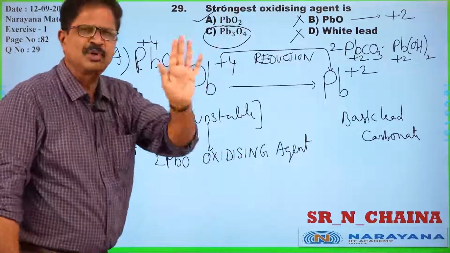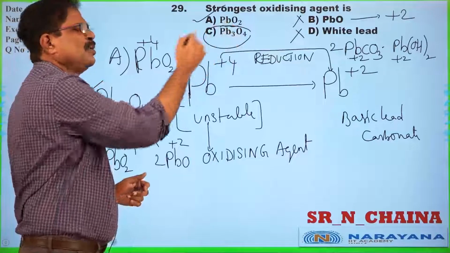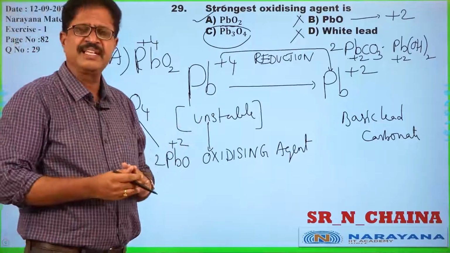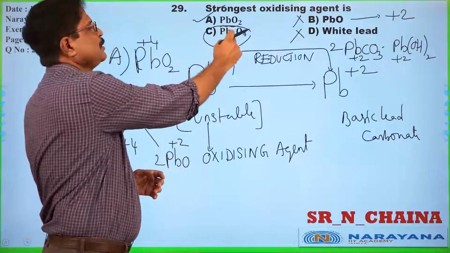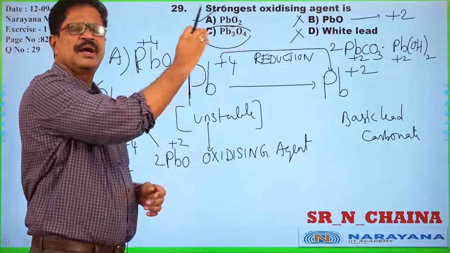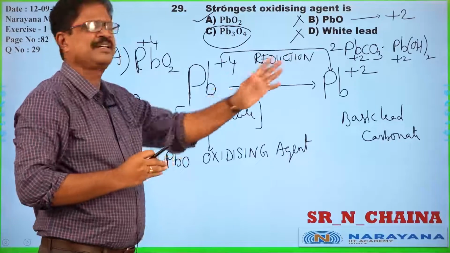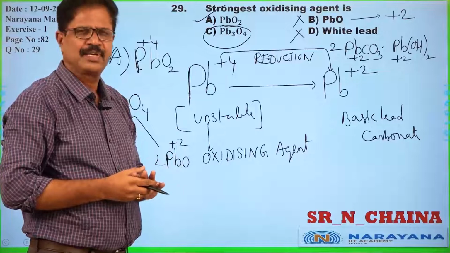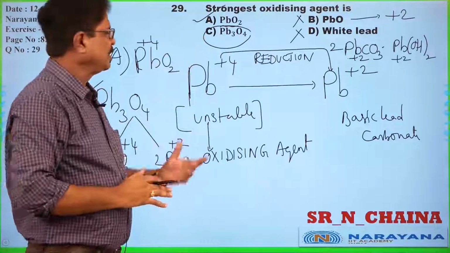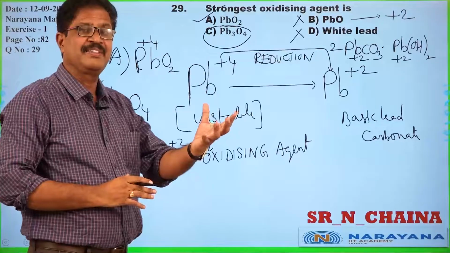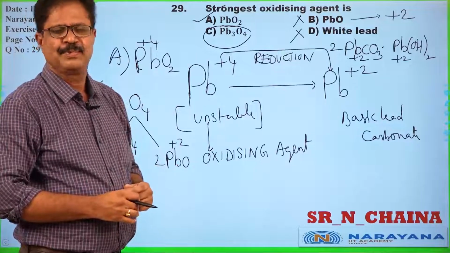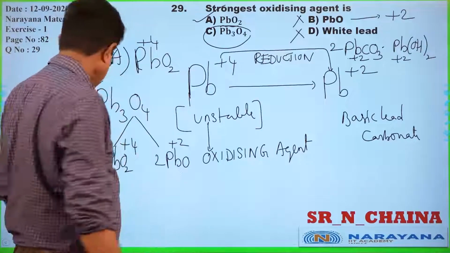Pb3O4 is also one of the oxidizing agents, but compared to Pb3O4, PbO2 has an unstable oxidation state and easily undergoes reduction. So the answer for this question is PbO2, due to the inert pair effect, the same reason mentioned in the previous question. Okay, we will go to the next question.